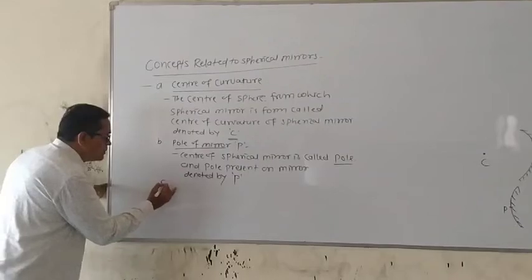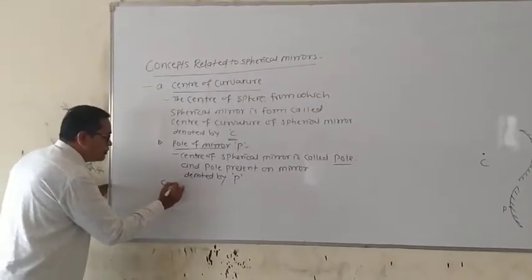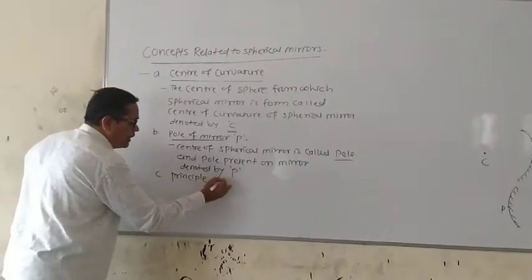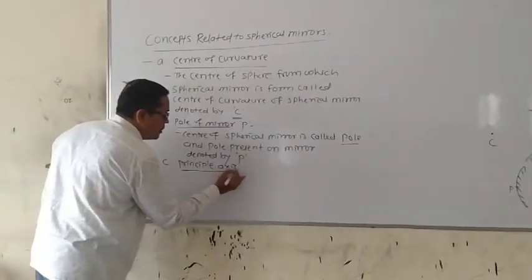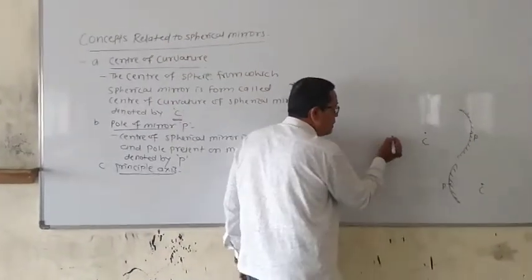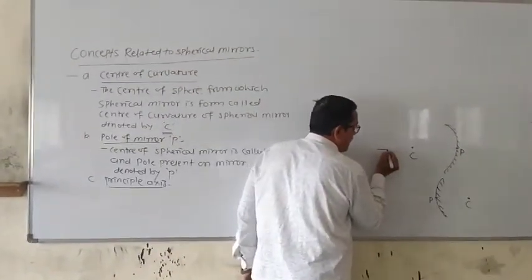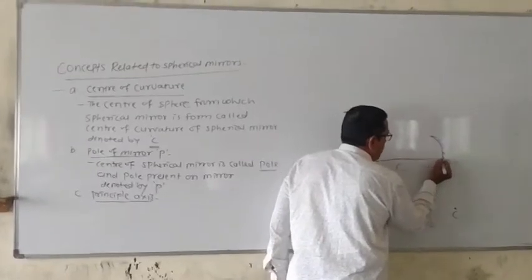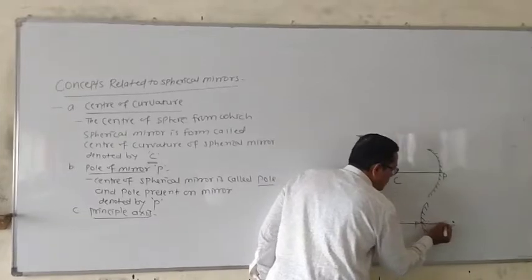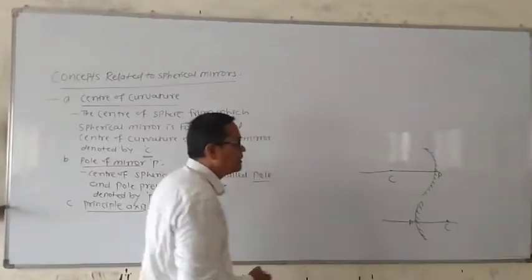Then the third concept of spherical mirror is the principal axis. What is the meaning of principal axis? Look at the diagram. The imaginary straight line passing through the center of curvature and pole is called the principal axis of the mirror.